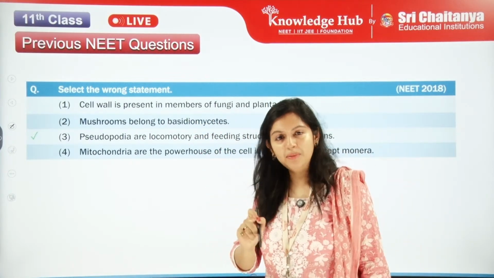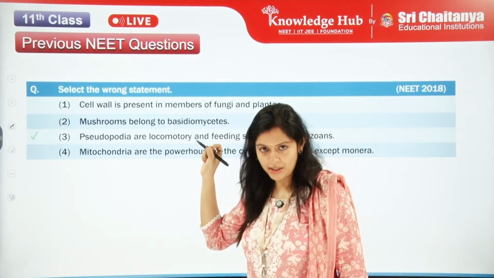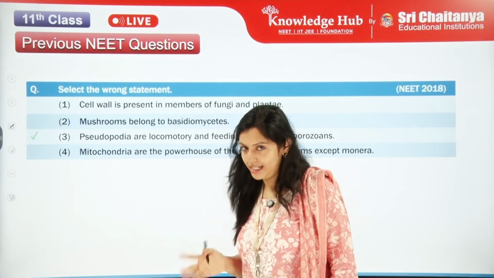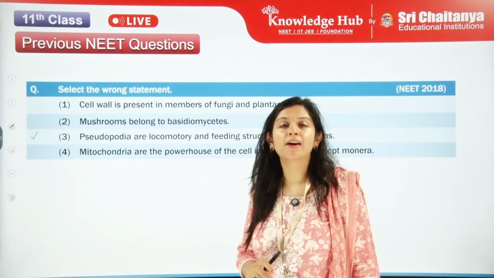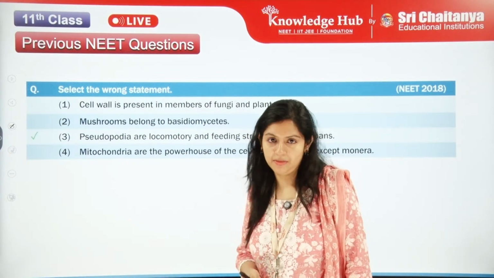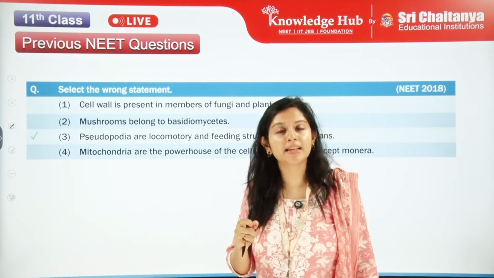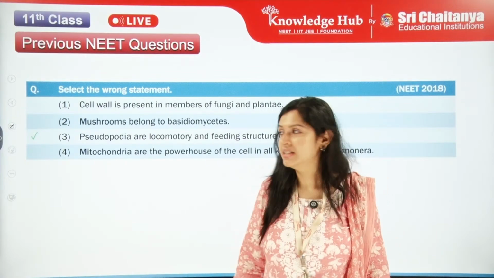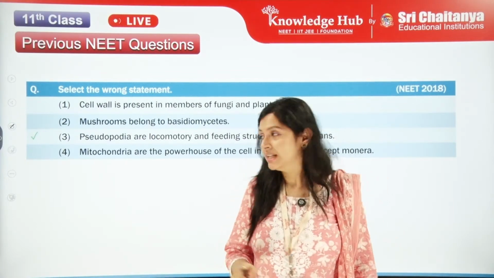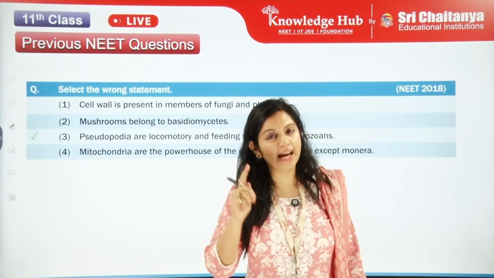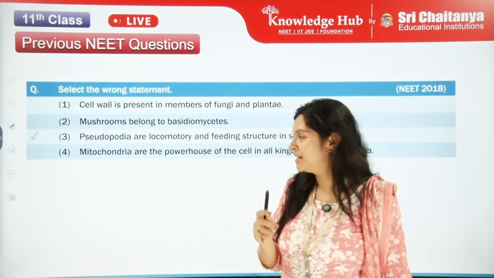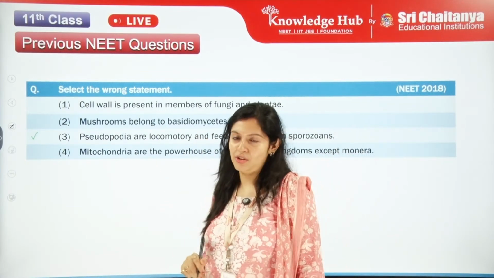Cell wall is definitely present in the members of fungi and also in the members of plantae. Fungi have a cell wall made up of chitin and plantae have a cell wall made up of cellulose. Next thing is mushrooms. They definitely have the scientific name Agaricus and they belong to the Basidiomycetes group.